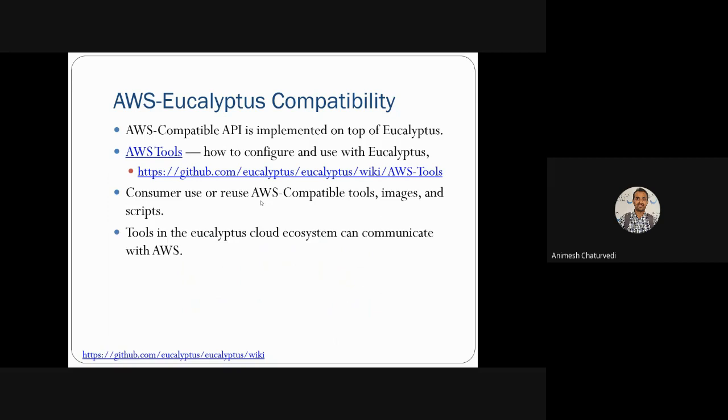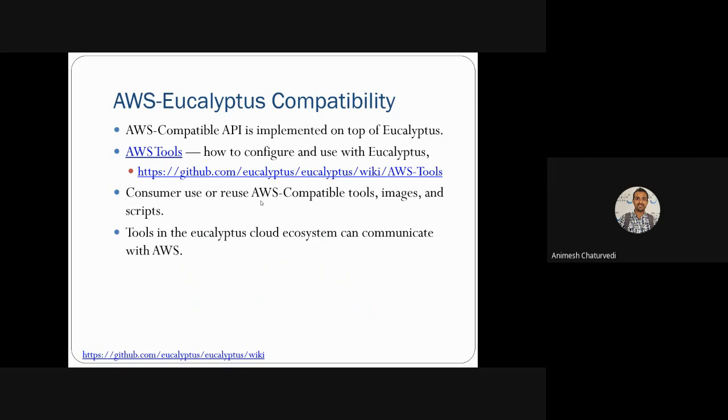So this is how the hybrid cloud actually comes about, and the consumer can use and reuse these AWS compatible tools, images and scripting. These tools provide a good environment and a good ecosystem for your private Eucalyptus cloud to communicate with AWS.